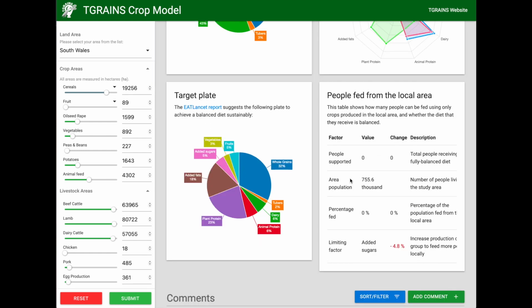Finally, there is a statistics panel where we can see the number of people who can be fed according to the Eat Lancet diet using only food produced within the local area. This again changes as we query the model with the food production areas in the sidebar. We can see the population of the area and the percentage of that population which can be fed using only food produced within the local region. We can also see the limiting factor in the diet compared to the Eat Lancet plate. This is the food group that we need to increase production of in order to feed more people locally.